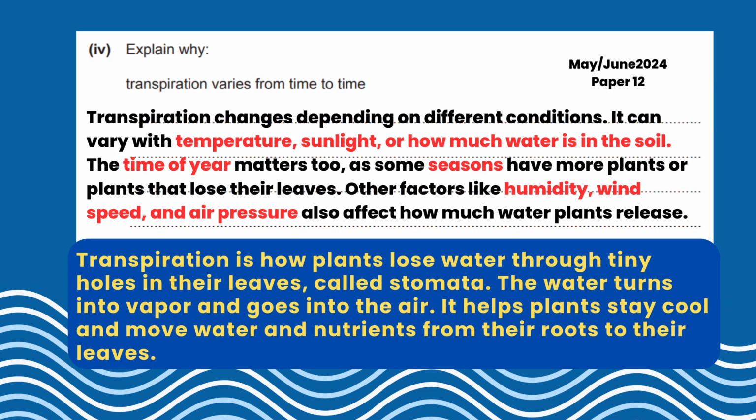This question is from the May-June 2024 paper 12 of the IGCSE Geography, and the question is: explain why transpiration varies from time to time. Meaning to say, you have to know the meaning of transpiration and why it varies from time to time. You see, transpiration is how plants lose water. So it's all about the plants.